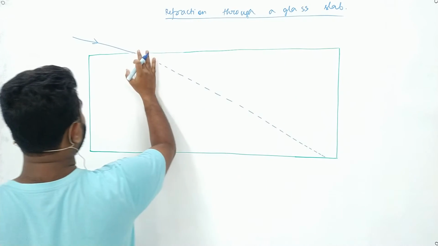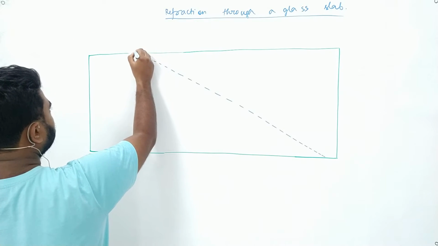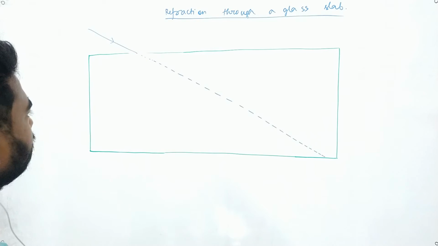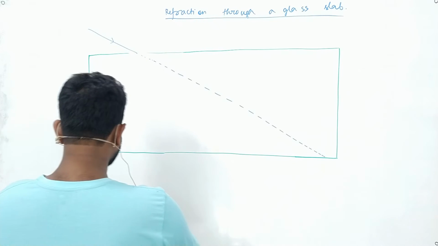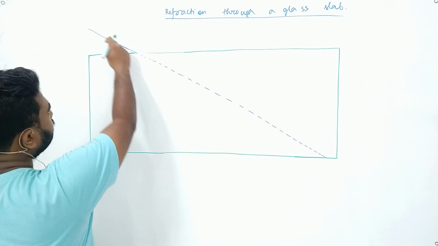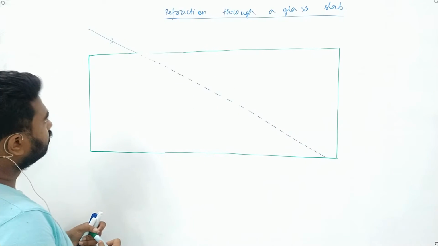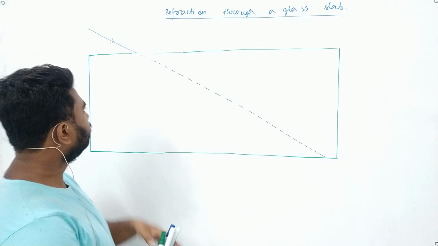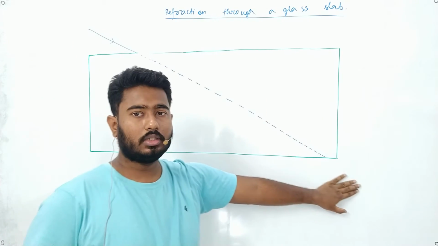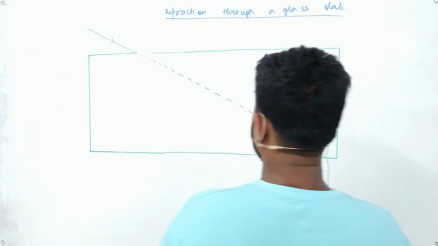Okay, let me change it a little bit more. A ray of light is coming in this direction. That means if there were no slab, this ray would have passed through this direction, right? Yes, sir. I'm asking all of you, if there were no slab, this ray would have passed in this direction. Is that right? Yes, sir.